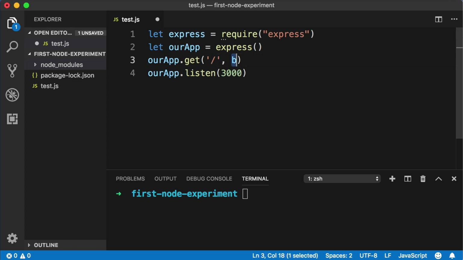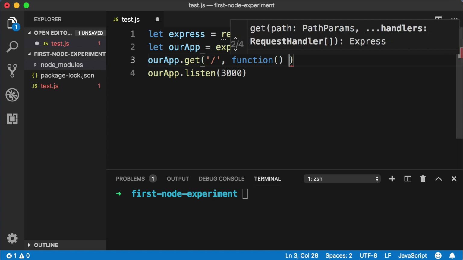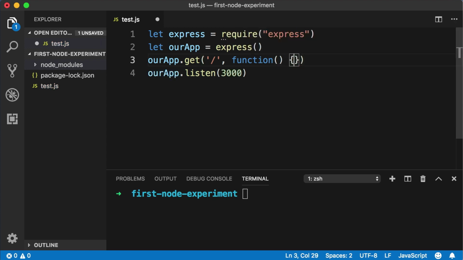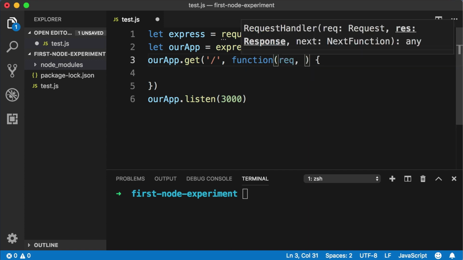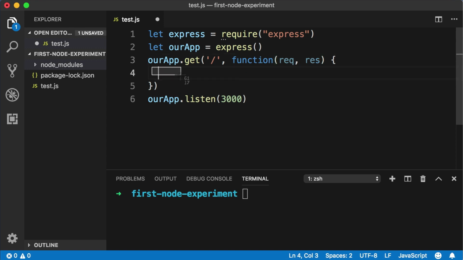All right, and then the second argument is a function that Express is going to run anytime someone sends a request to this URL. So instead of this placeholder b, let's write an anonymous function. So function parentheses, curly brackets, and then drop down inside those curly brackets. When Express calls this function, it's going to pass it 2 arguments. So inside these parentheses, let's include 2 parameters, req, res.